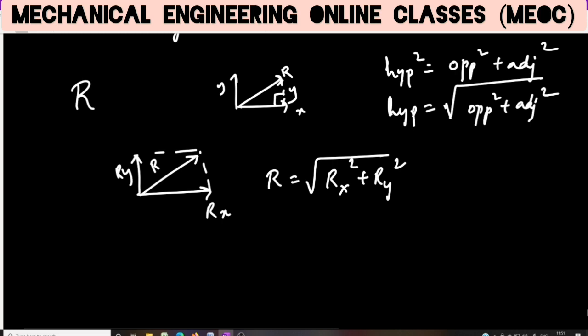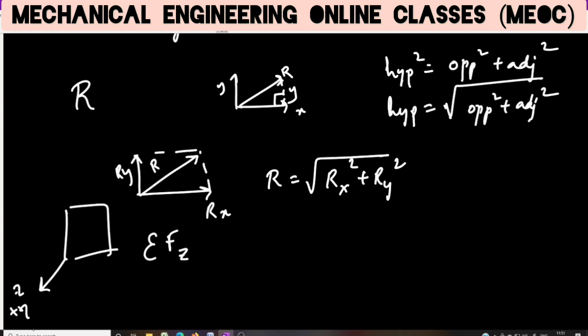In case we have components along z axis also, then we will find all the components along z axis, we will sum them up, considering the outward forces as positive and inward forces as negative. In case this is the plane, z axis is this, so this is positive z, that side is negative z, this is plus x, this is minus x, this is plus y, this is minus y.